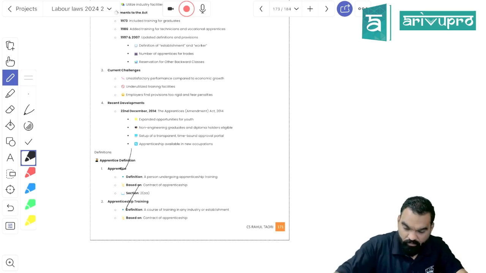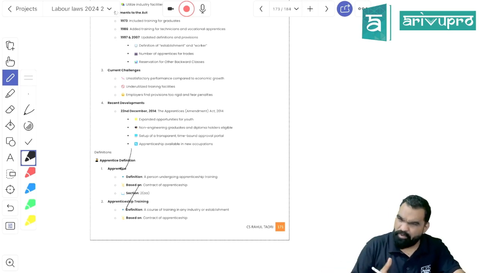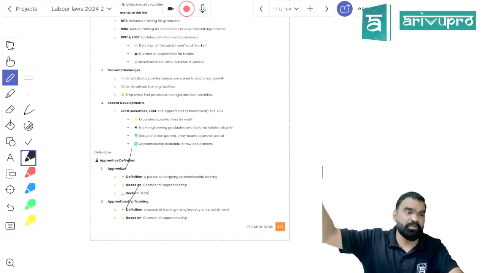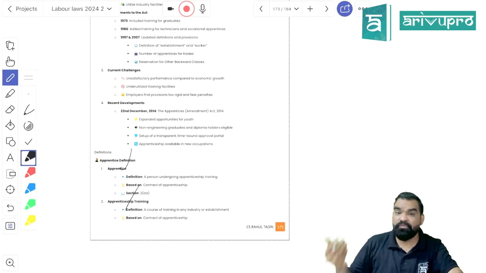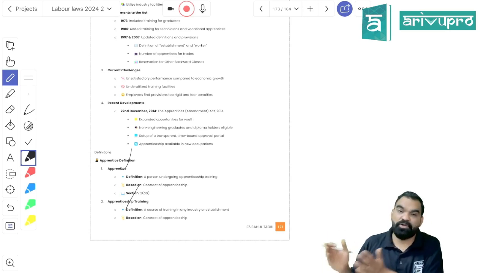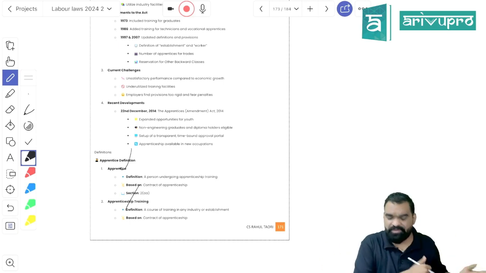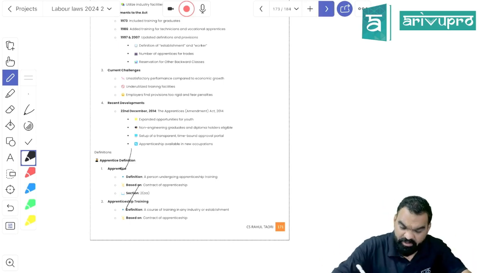Okay. The period of training is not provided by law. Anything has not been provided by law, because everything is going to be determined by the curriculum in which they have enrolled, right? So if their curriculum demands 2 years of training, they have to take 2 years of training. If it requires 3 months, 6 months of training, they have to take that kind of training. Okay.